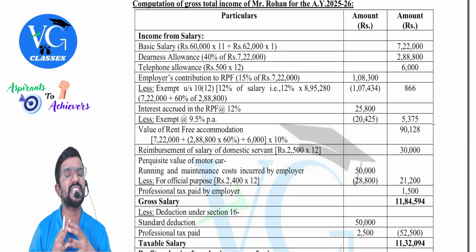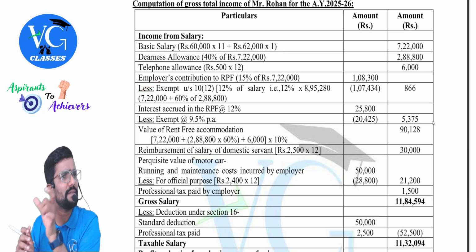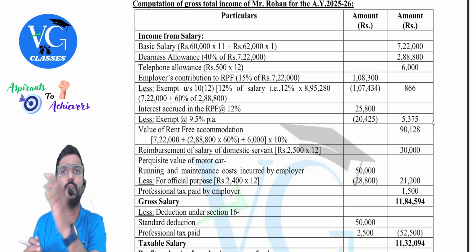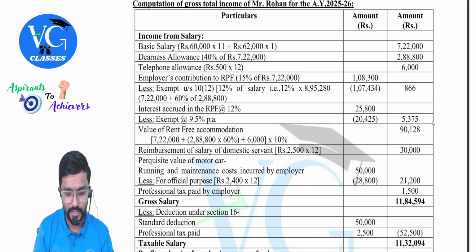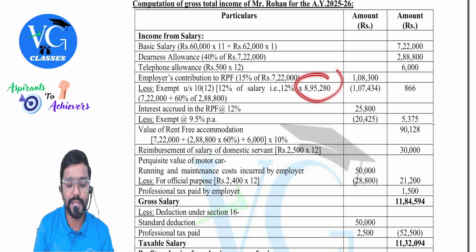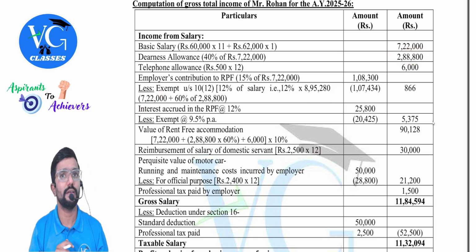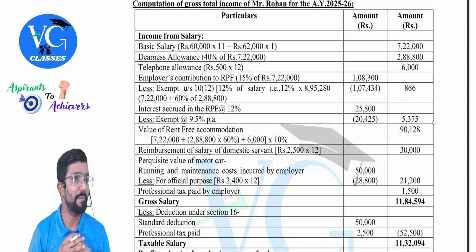So exemption under section 10-12. Easy to remember. 12% of salary is exempt under which section? 10-12. Okay. How much? 12% of 8,95,280. Sir, how did you get this figure? Simple. Take full basic pay and 60% of DA. Why only 60%? Which is forming part of retirement benefits.